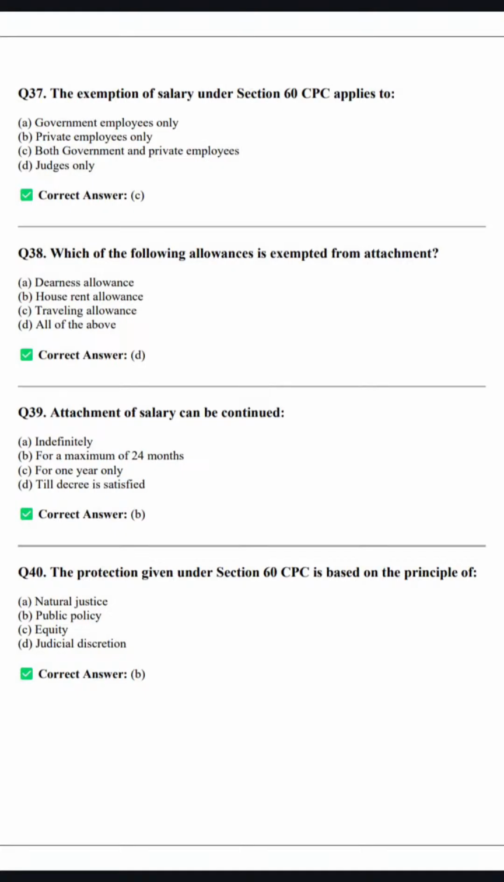The exemption of salary under Section 60 CPC applies to both government and private employees, right? Let's move ahead. Which of the following allowances is exempted from attachment? We have already seen this, that it is exempted from attachment. Dearness allowance, exempted. House rent allowance, exempted. Traveling allowance, exempted. So let's move ahead. Attachment of salary can be continued for a maximum of 24 months. Okay, so attachment of salary can be continued for a maximum of 24 months. That is 2 years.